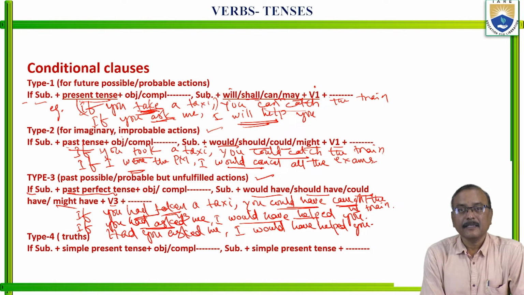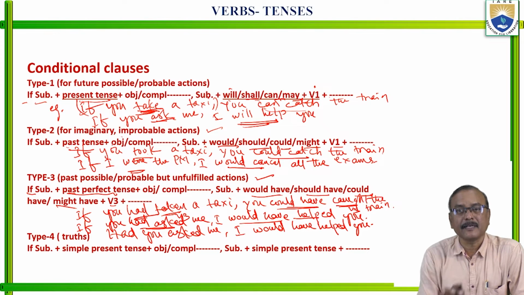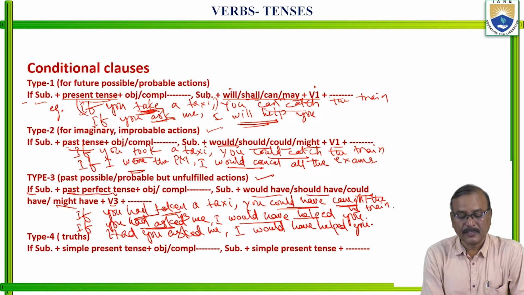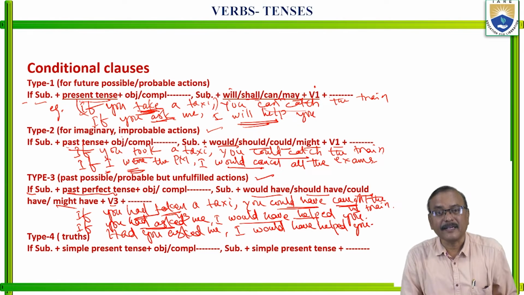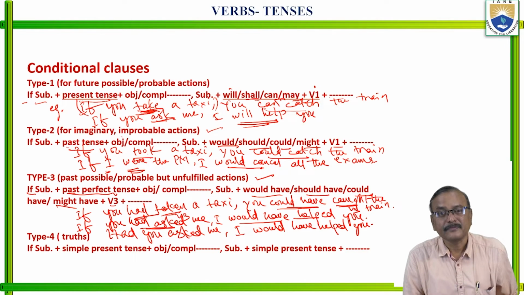Type 2 is for imaginary and improbable actions which are usually not possible. In the if clause we use past tense. If you took a taxi, if I were the PM, don't say "if I was". Though here it is a singular I, we have to go with "were" only, not "was". If I were the PM, I would cancel all the examinations. Is it clear? This is only imaginary and improbable.